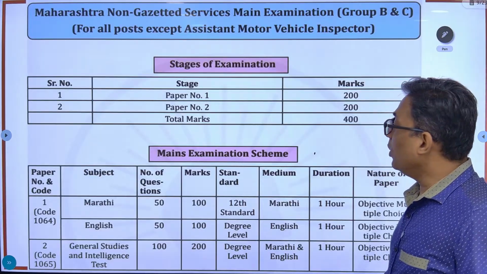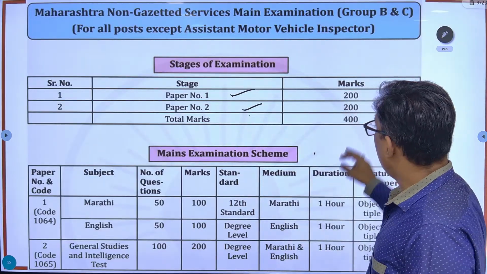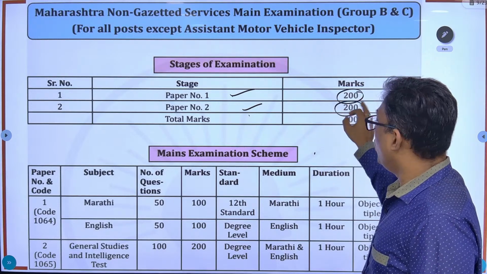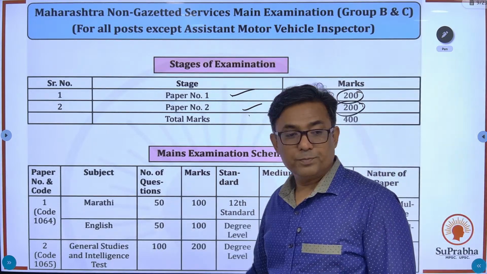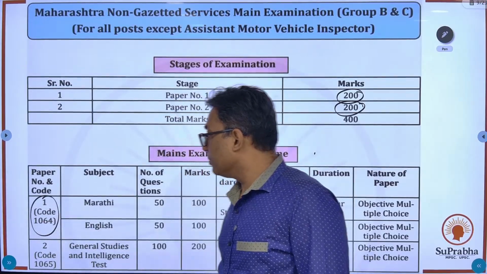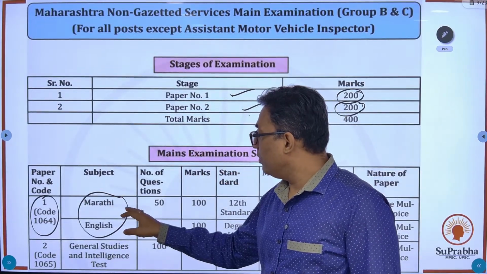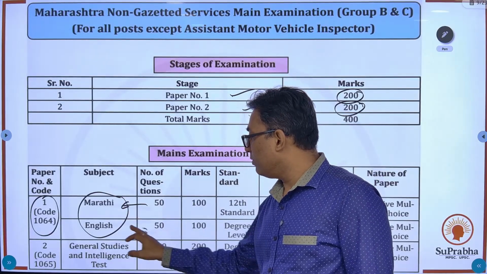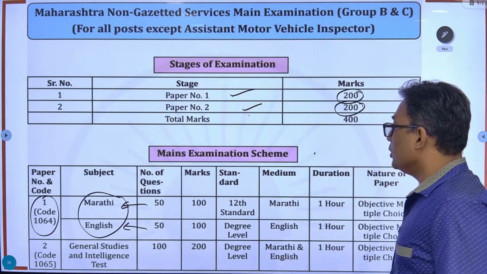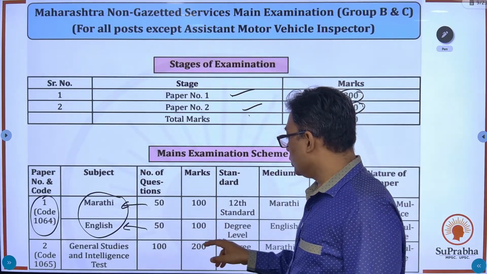In mains, after qualifying the prelims, you will have 2 papers, each for 200 marks. Now what are these papers? The first paper is with respect to language, wherein there will be 50 questions based on Marathi and 50 questions based on English.